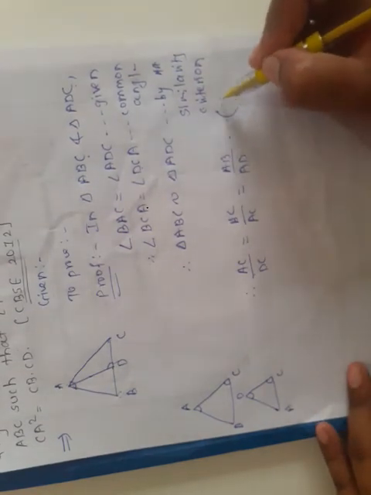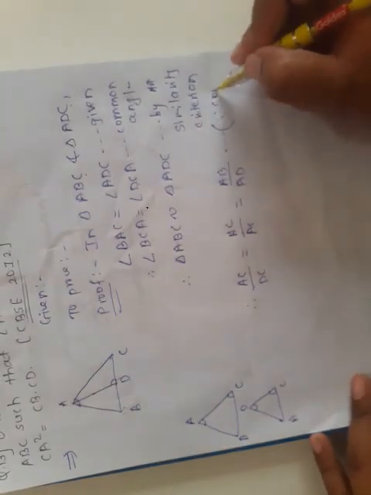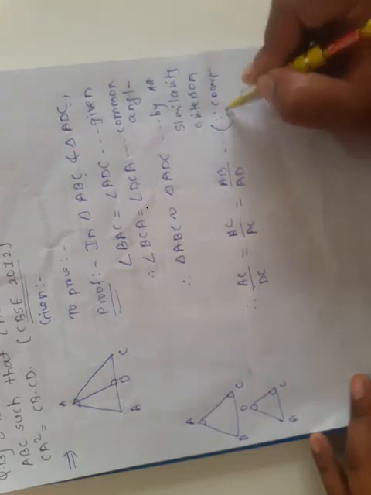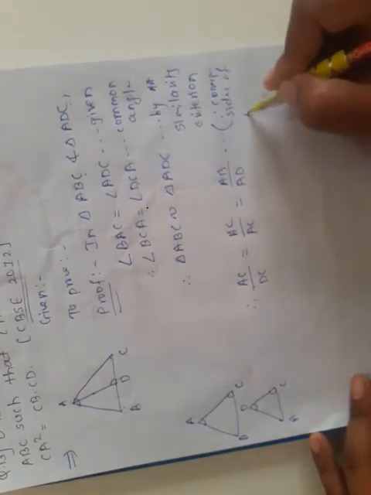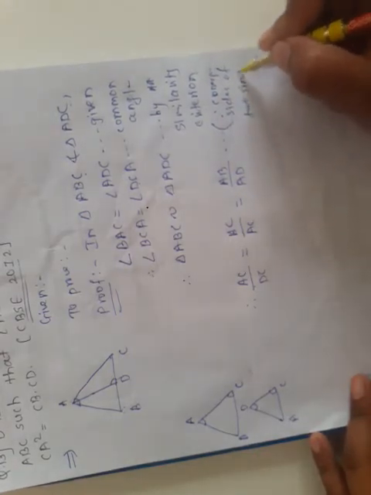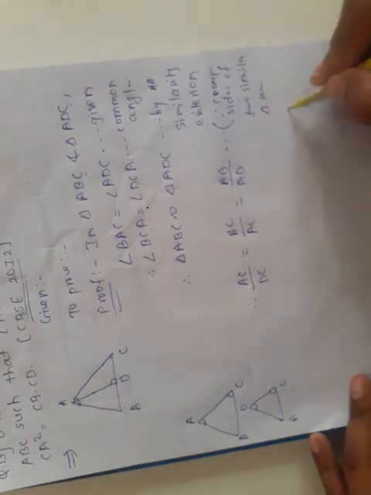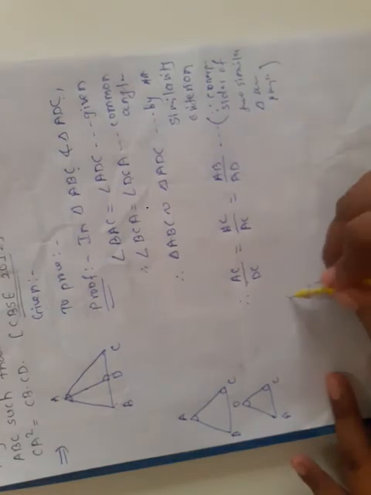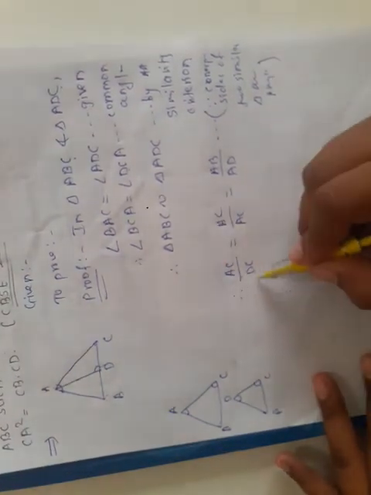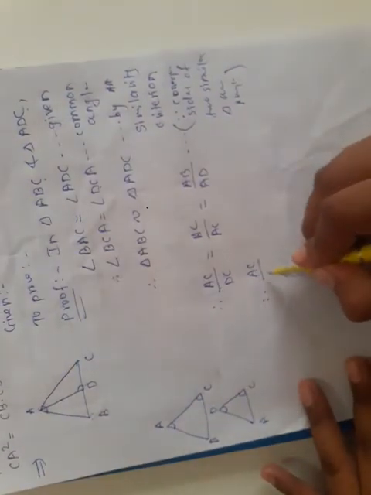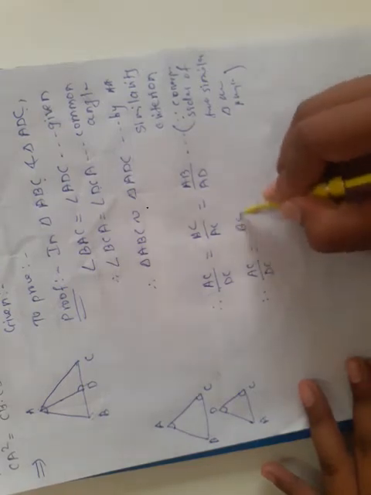Write down the reason: corresponding sides of two similar triangles are proportional. You must write the reason. We need only these two ratios. So write down, therefore AC upon DC is equal to BC upon AC.